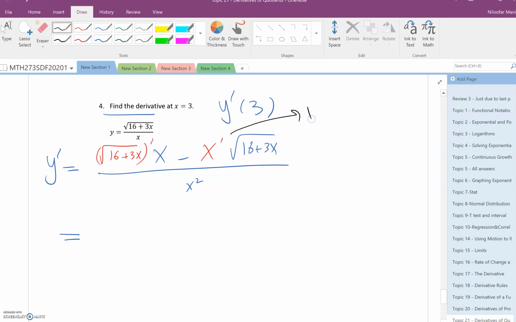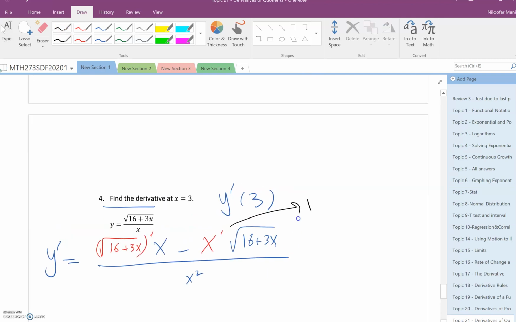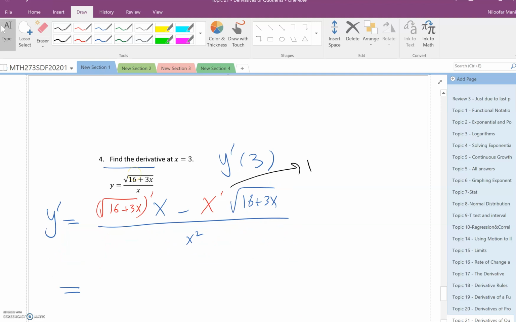Okay, so I change the color maybe to black. So what is 1? But how about this guy? For that one I have u, for the radical. So 16 plus 3x power 1 over 2. So I do the derivative here, and u is 16 plus 3x.